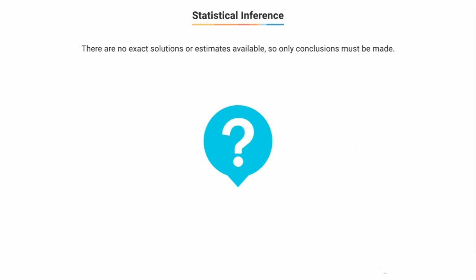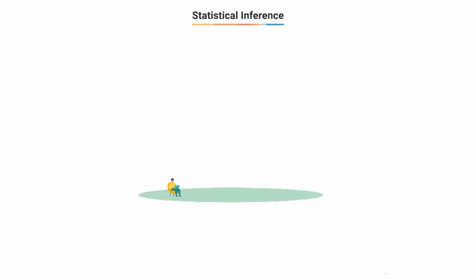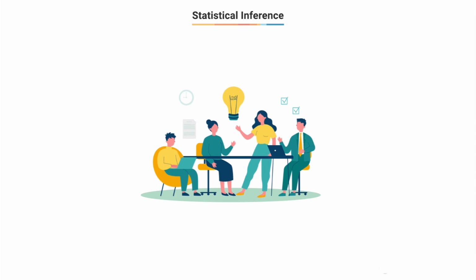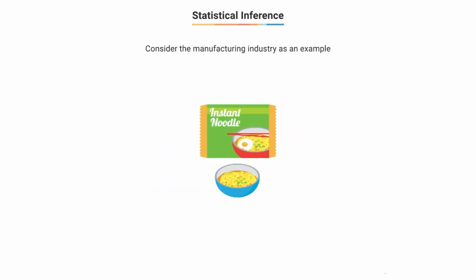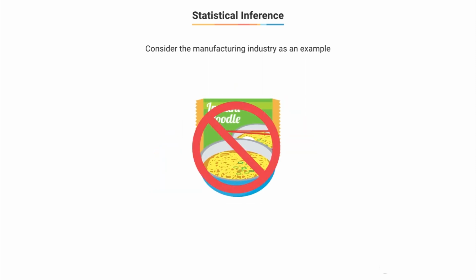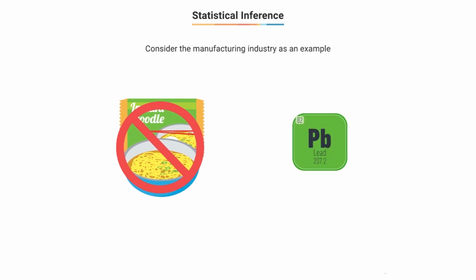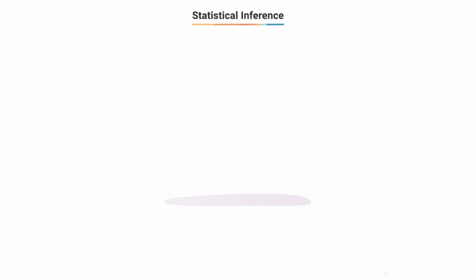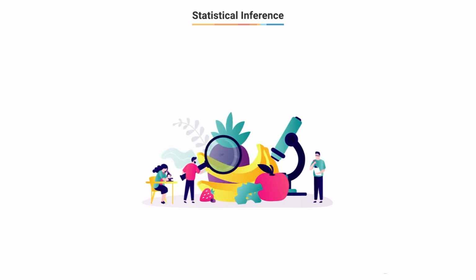So how do we proceed in such cases? We'll try to discuss some of that here. Let us start with a simple example from the manufacturing industry that most of us might have heard of. A company that manufactures noodles is banned from producing noodle packets with excessive amounts of lead. The quantity of lead that is banned is greater than 2.5 ppm, parts per million, which is the accepted threshold in the industry. Let's say that you are working as part of the food regulator and you need to validate that the noodles do have large amounts of lead.